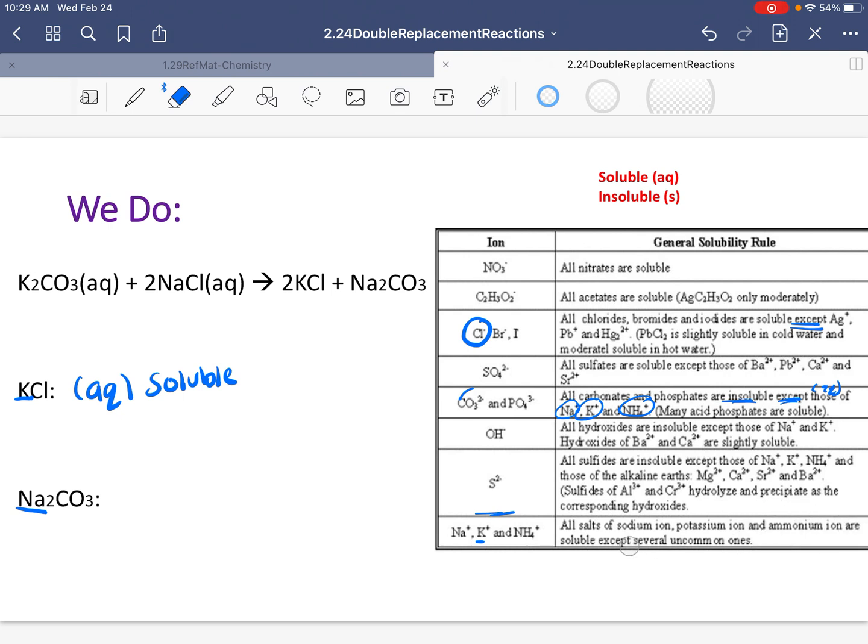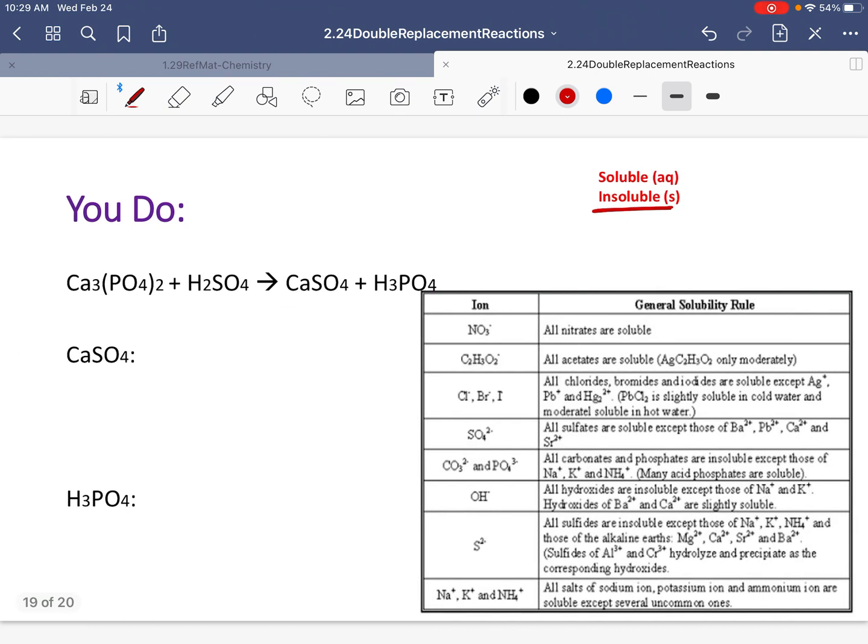Because it is an exception, and the exception is sodium. This makes it soluble. Because remember, normally they are insoluble. Normally they are solids, but whenever we say there is an exception, that means it does not follow the rule. It breaks the rule. Sodium breaks the rule, so this means it is aqueous. And remember, we said at the beginning, anything with sodium, potassium, those are all soluble. They're aqueous. We're almost done, class.